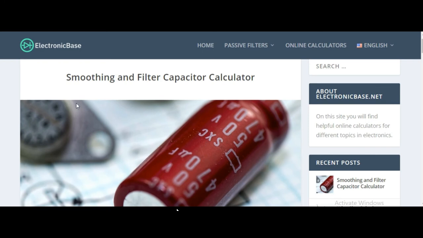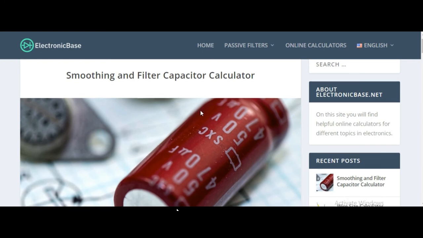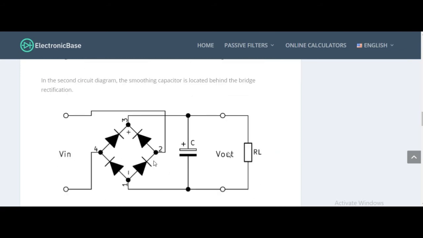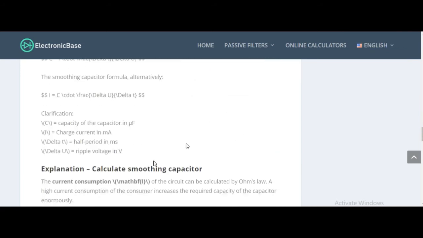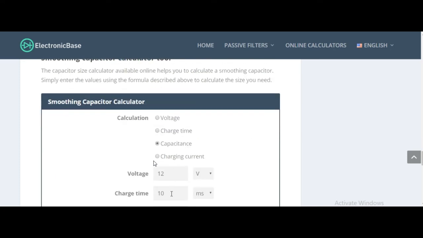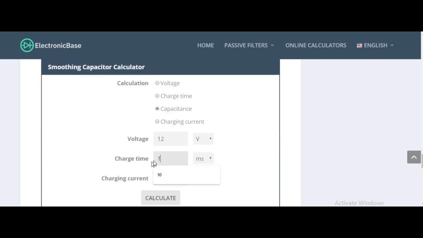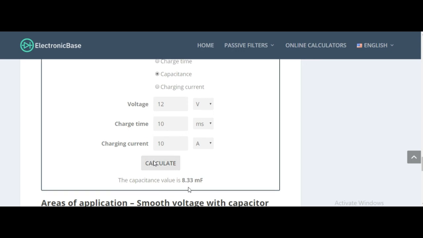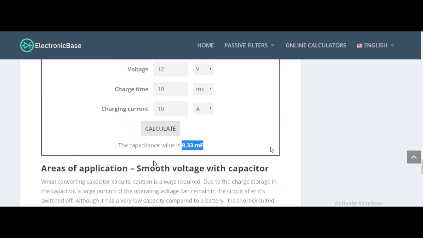This is one of the websites to design a rectifier with given specifications. We can fix the charging current, voltage, and time, and calculate the value of the capacitor. Based on the calculated value, I simulate the rectifier circuit in MATLAB.